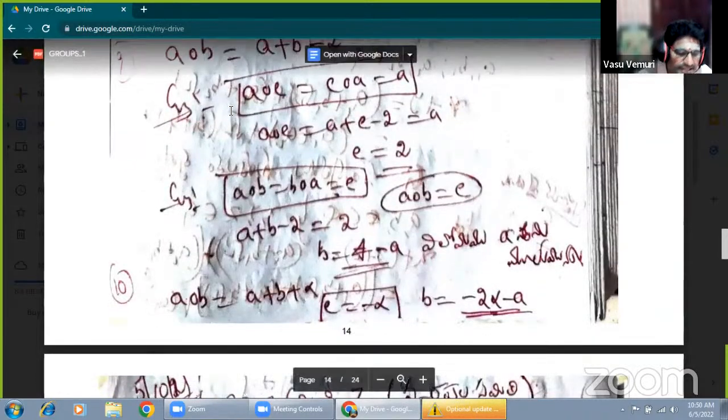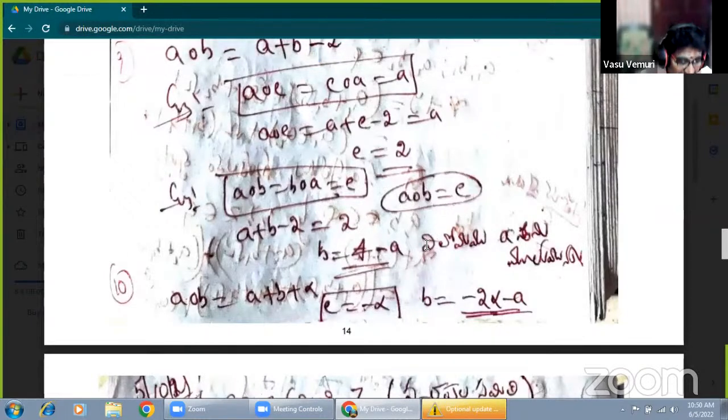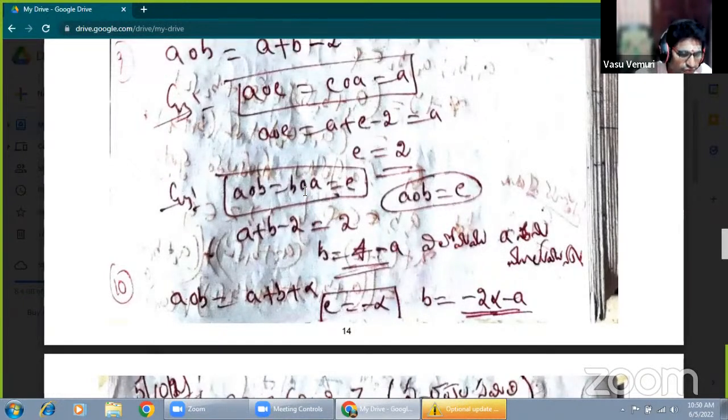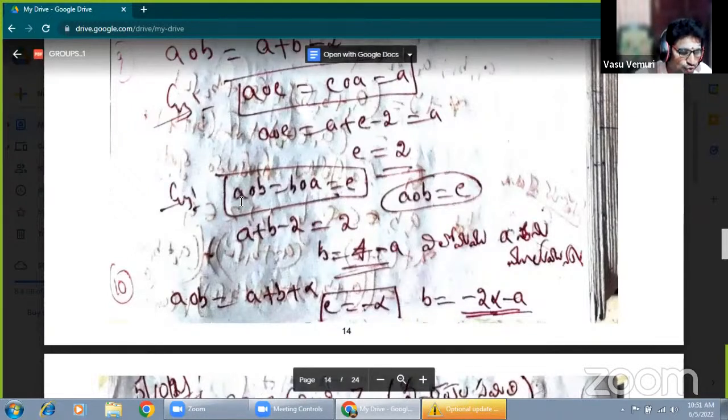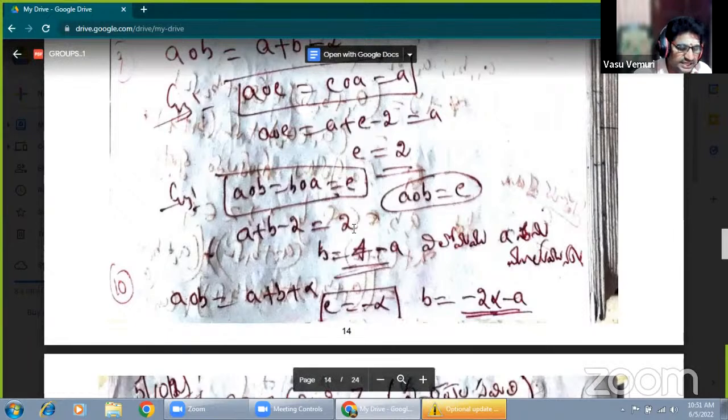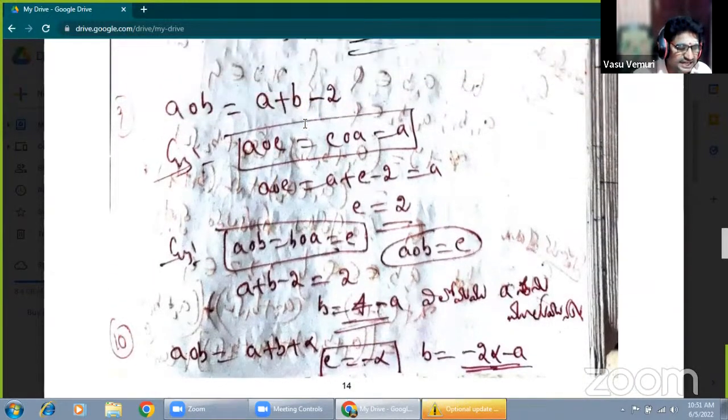Now, that is here Q plus under circle or R under circle to form a group. When the commutative property is also verified, that is the form of an abelian group. Here, particularly G4, existence of inverse is there. A circle B equal to E circle A equal to E. When the defined part is A plus B minus 2, therefore A circle B equal to E. Now that is A plus B minus 2 equal to 2 is there. Because here identity element is 2 from this condition.